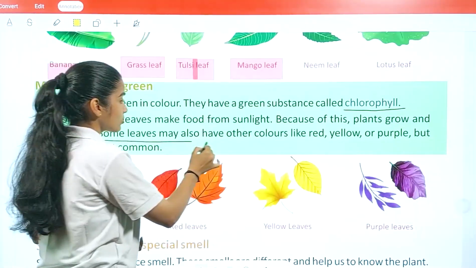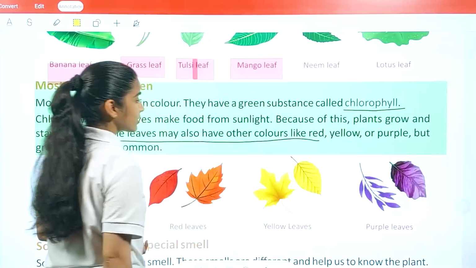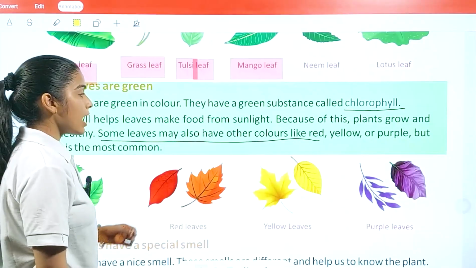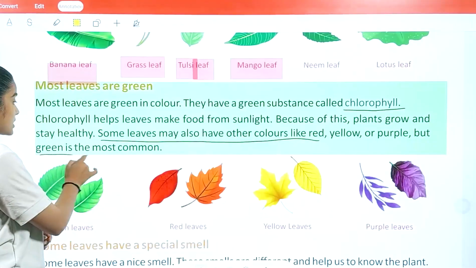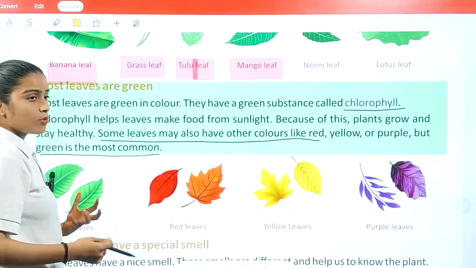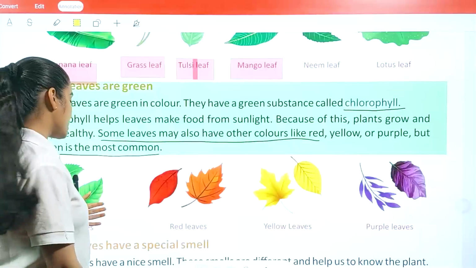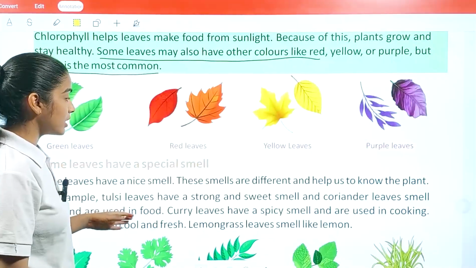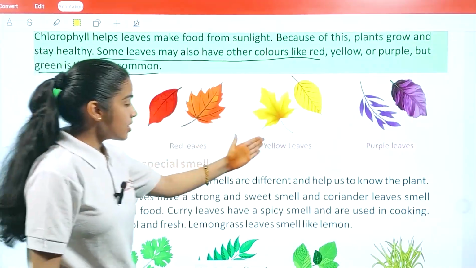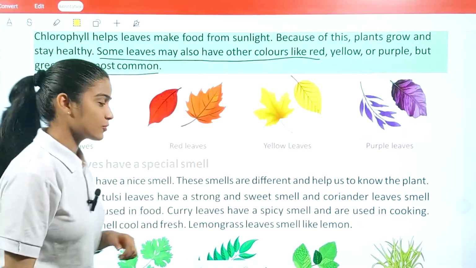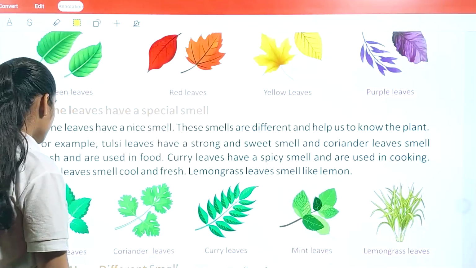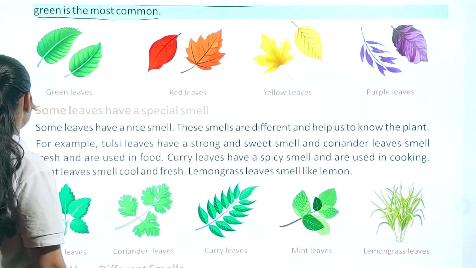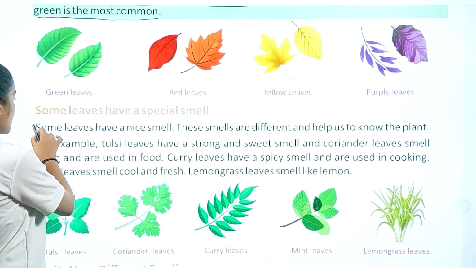Some leaves may also have other colors like red, yellow or purple, but green is the most common. The most common thing we see in plants is green in color, but we have other colors as well. We have red leaves, yellow leaves and purple leaves. Okay. Next, some plants have a special smell as well. So what is this?